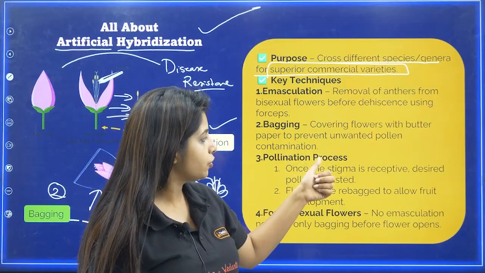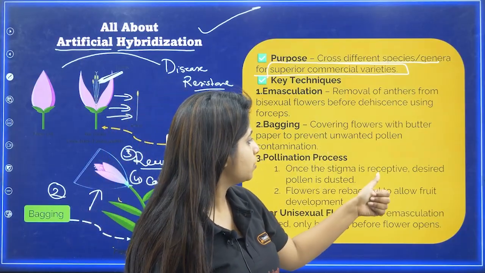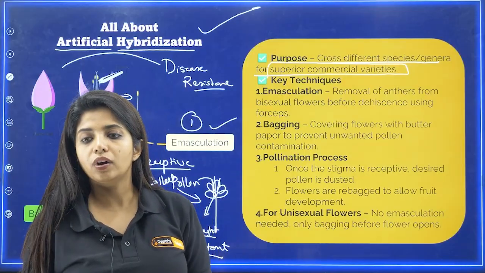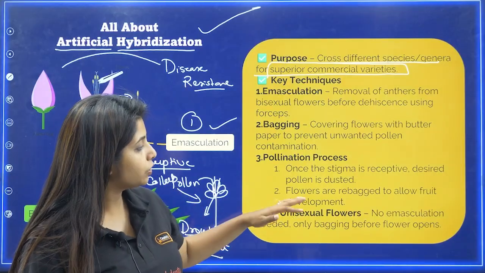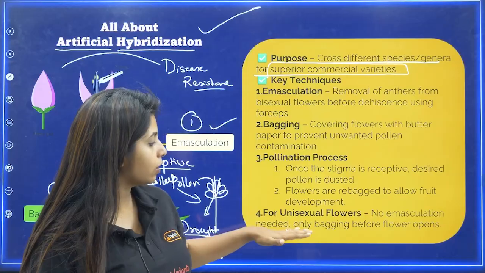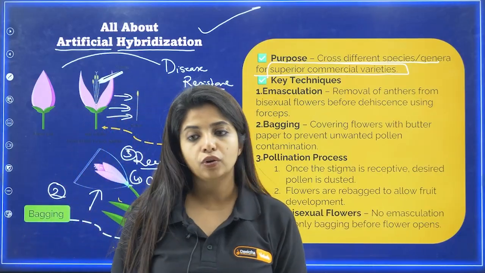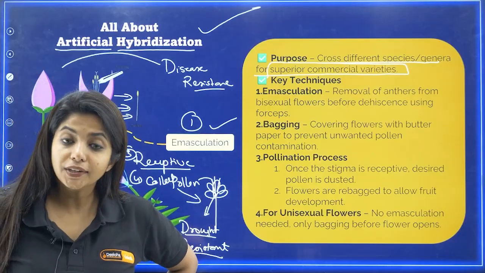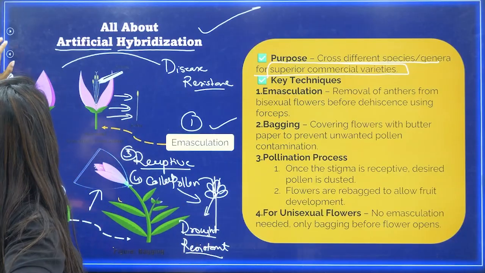And the pollination process: once the stigma is receptive, the desired pollen is dusted over it and the flowers are rebagged to allow fruit development. And last, for unisexual flowers, no emasculation is needed, only bagging before the flower opens. That's all, as I told you already. So that is about artificial hybridization.